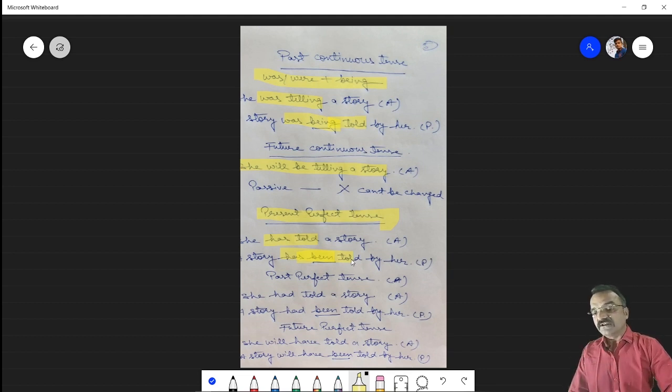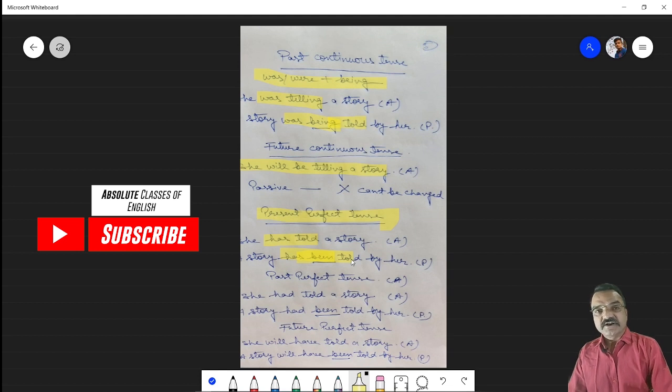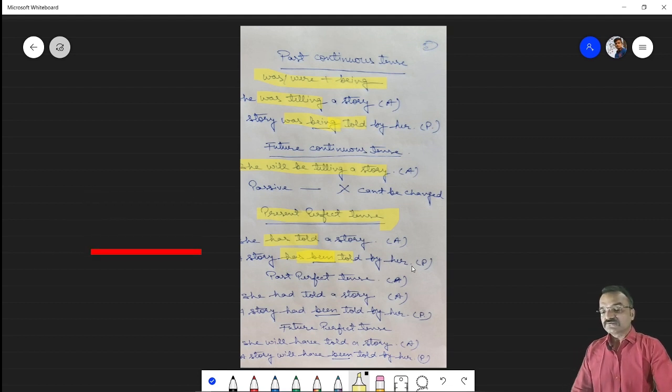All the things are similar when we are changing an active into passive. What are the similar things? Common things are that we are using the doer of an action in the beginning of the sentence and the object, the receiver of action, in the ending of the sentence. And another common thing is we are using the main verb in the third form, that is the past participle form of the verb. And there is only a change of be verb. So this is what I am highlighting here, the change of be verb.